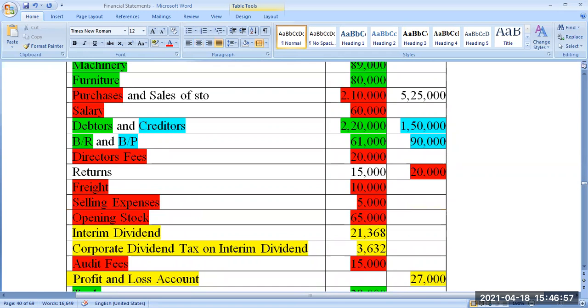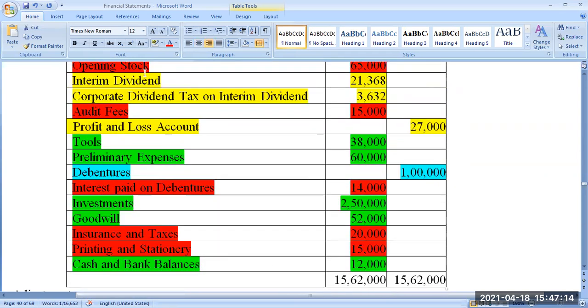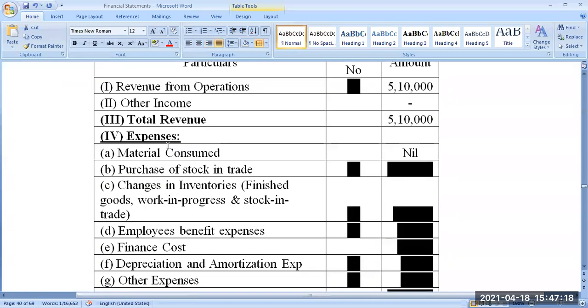This company is just buying and selling, it's not producing anything. That's the meaning: purchase and sale of stock in trade. If this 2,10,000 is purchase of raw material, and this is opening stock, look at this, there is opening stock. If this is opening stock of raw material, then you have to take it here.